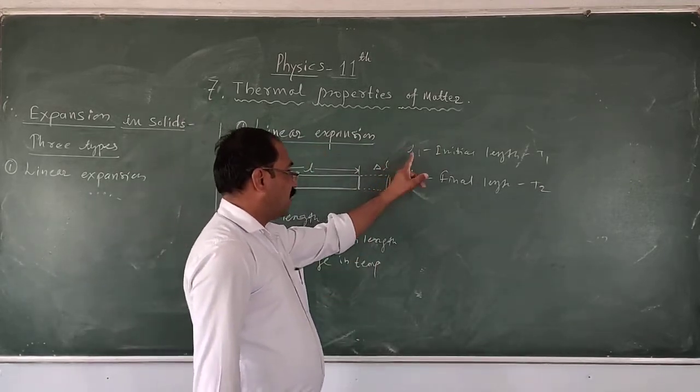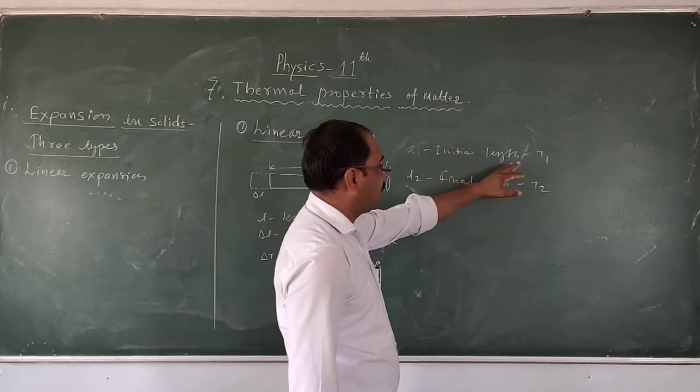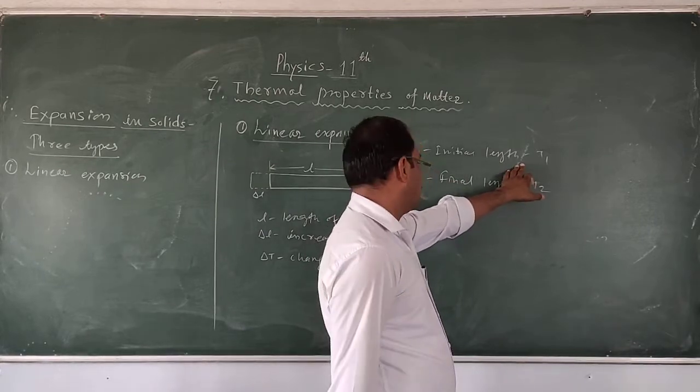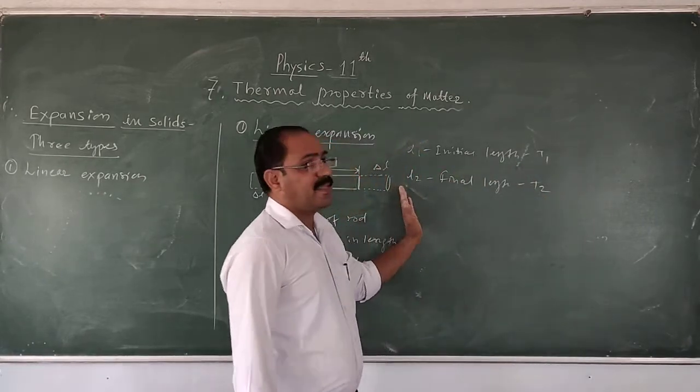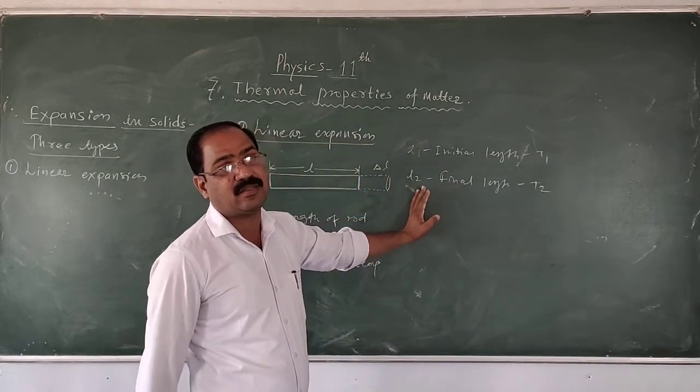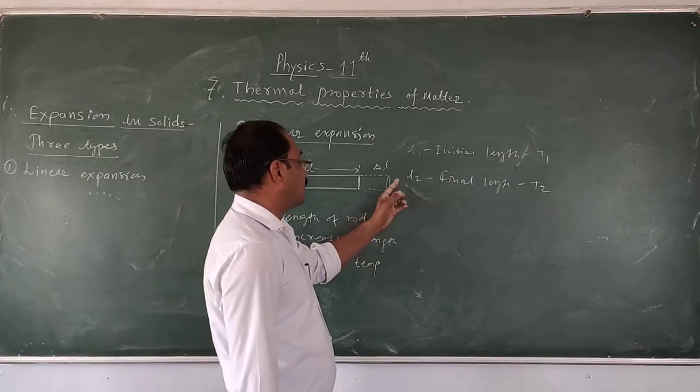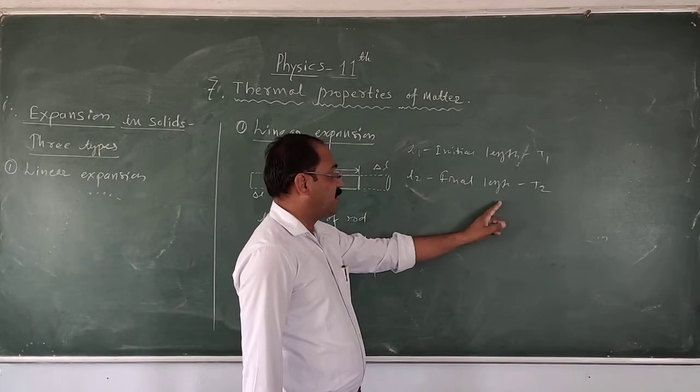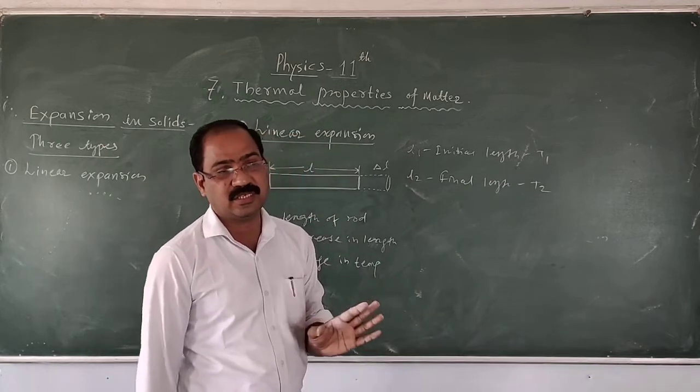L1 is the initial length of the rod at the initial temperature T1. Due to the application of heat energy, there is an increase in the length of the rod. That length is final, L2, the final length at T2 degree Celsius.